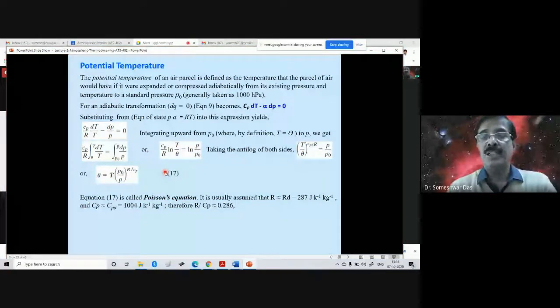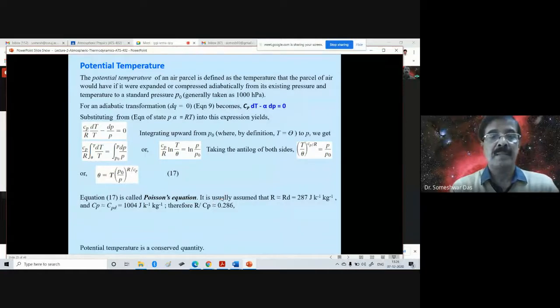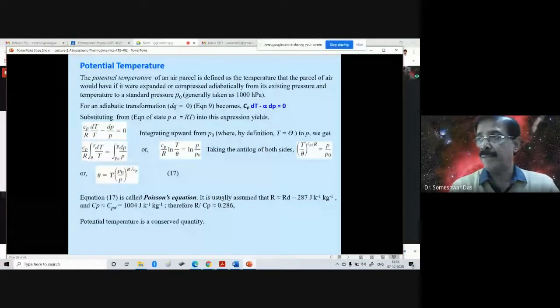It is usually assumed that R, the gas constant, is equal to the dry air's gas constant, which is equal to 287 joules per Kelvin per kilogram, and Cp is the specific heat for the dry air, which is 1004 joules per Kelvin per kilogram. Therefore, R by Cp is equal to 0.286. The potential temperature is a conserved quantity. This is a very important property, because of which it is used very widely.